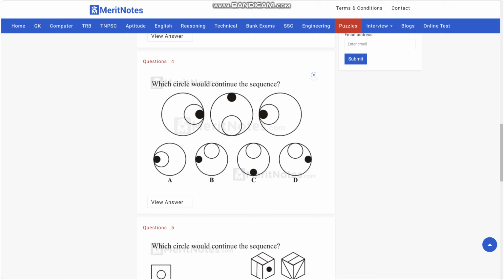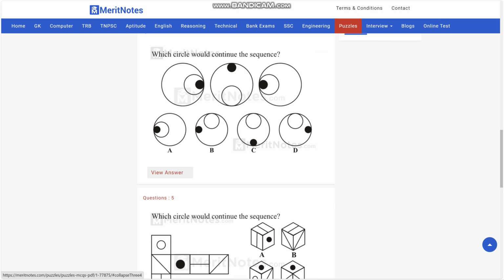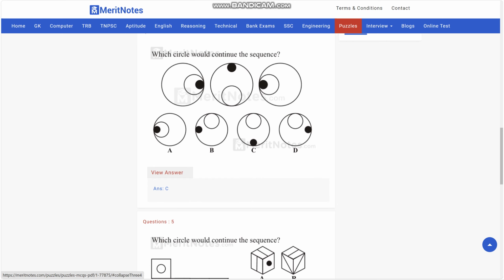And then the circle continuous sequence. I thought it was C in this one. Yes, and it is C on this one.